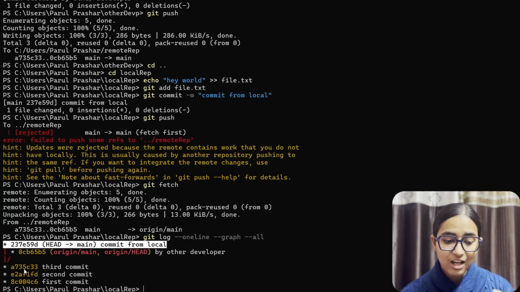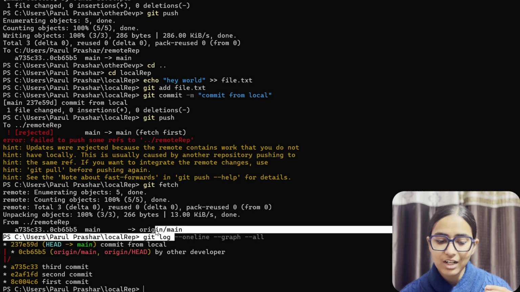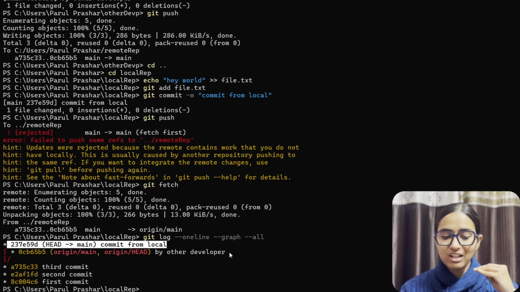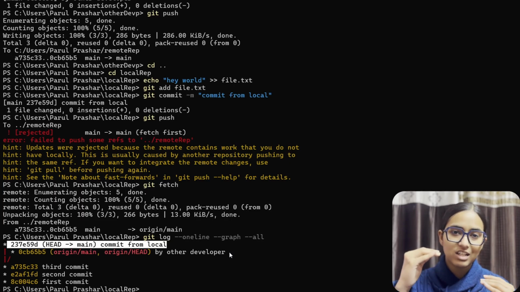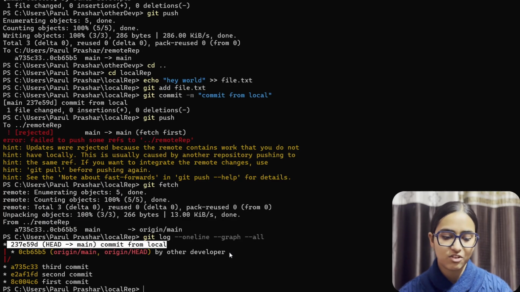Now Git is saying, if I push this, information added by other developer would be lost. So it wants you to get your things synced so that all things work together, nothing is ahead and nothing is behind. So how are we going to solve this error?